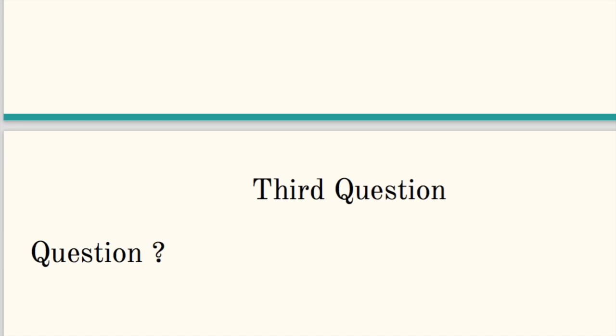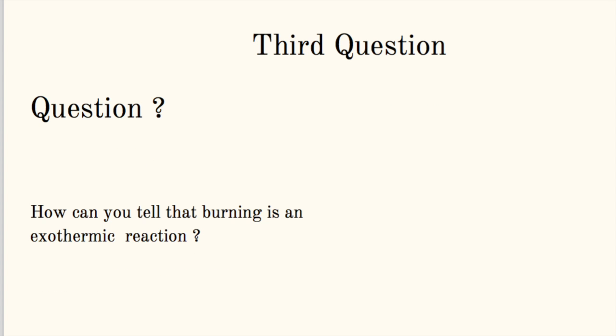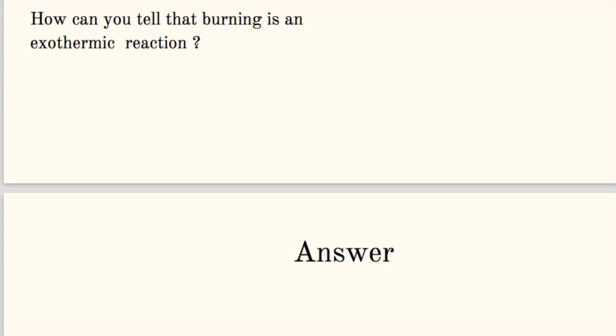So, as I told you, burning is an exothermic reaction, and if you said no, you were wrong, because the answer is yes, and it is an exothermic reaction because fire is given out. So how can you tell that it is true? Some of you will say because it has oxygen, it's wrong, because it's something given out, which is energy, which is fire. Let's see the answer and you will know that. Because it releases heat to the environment, heat which is fire.